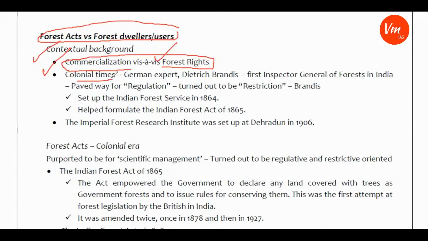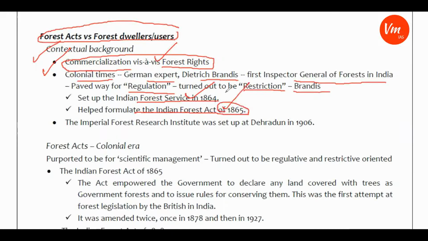During colonial times, a German expert, Dietrich Brandis, the first Inspector General of Forests in India, paved the way for regulation. However, it turned out to be restriction. So what he has done, we will see. Brandis set up the Indian Forest Service in 1864 and helped to formulate the Indian Forest Act 1865.